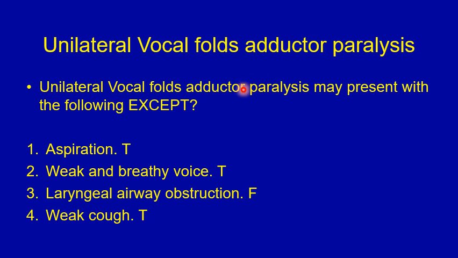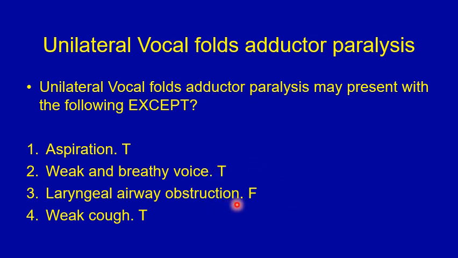In unilateral abductor paralysis, there will be difficulty of the paralyzed vocal fold in reaching the midline to meet the other vocal fold and close up the glottal chink, so they can aspirate. This is true. They can have a weak and breathy voice. This is also true because there will always be a persistent gap between the vocal folds during swallowing and during speech or voice production.